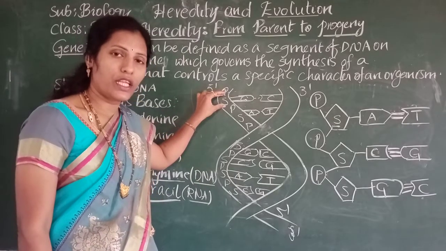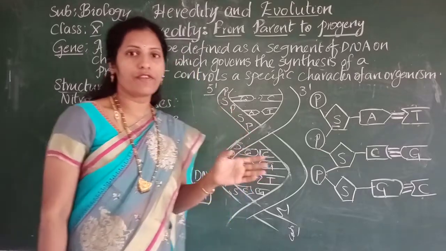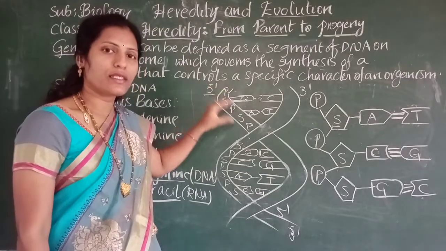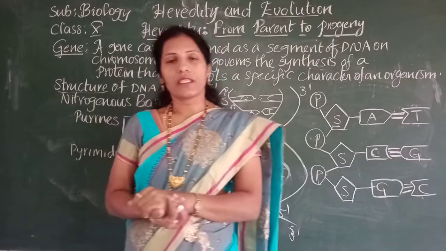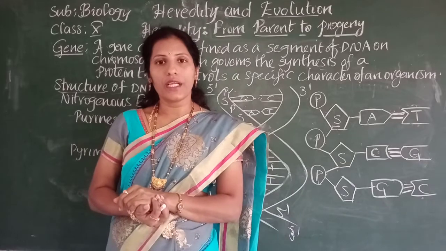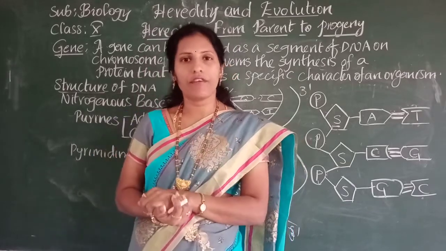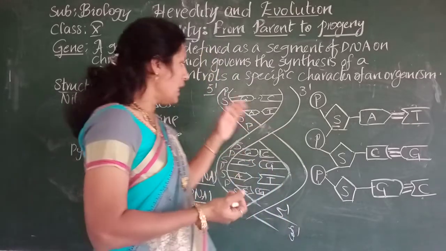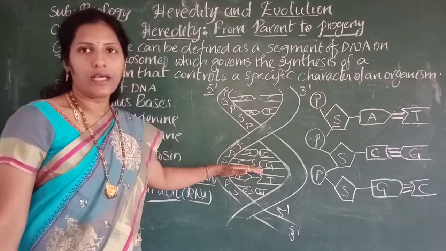In human beings, approximately 30,000 genes are there. In a DNA, a piece or a segment is considered a gene, and the gene describes the characters. That means the chemical nature of DNA will describe the character. If there is any change in the sequence of DNA, it results in variations. So any sequence change results in a change in the characters.